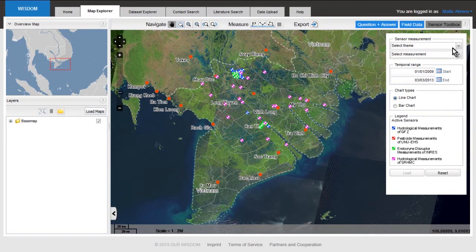Now I'd like to see what the sensors are measuring. So I select a topic, for example water level and discharge. I activate it. I click here again and choose water level. I leave a time range the same because this is a period of time our sensors are measuring. I can choose between a line chart and a bar chart. I choose here, for example, a bar chart, and I say load. Now with this filter setting, I see all the active sensors that at this moment for the past years have been measuring water levels for us in the Mekong Delta.